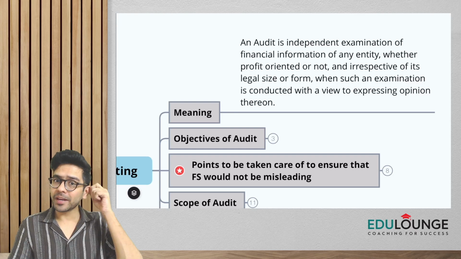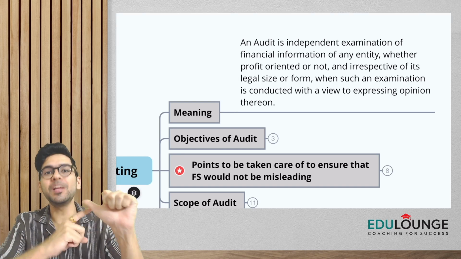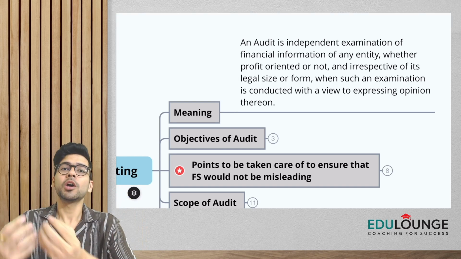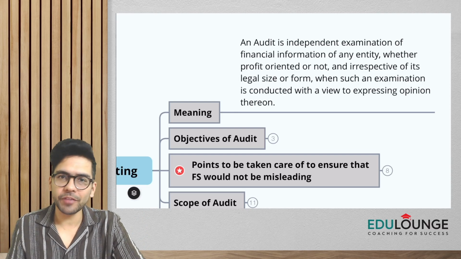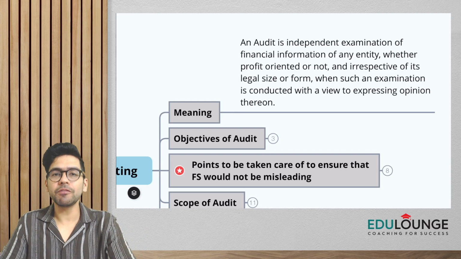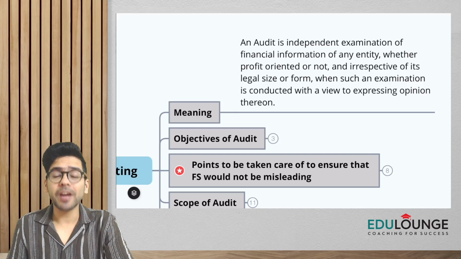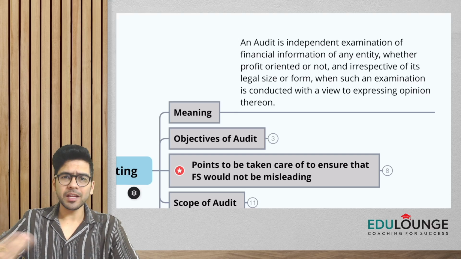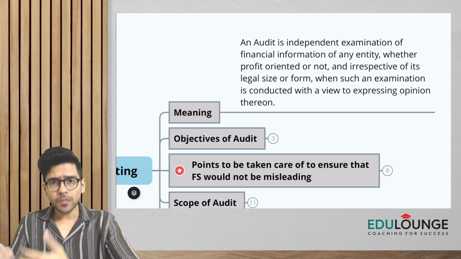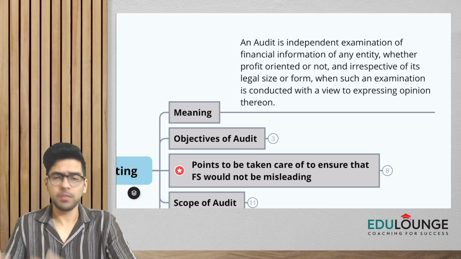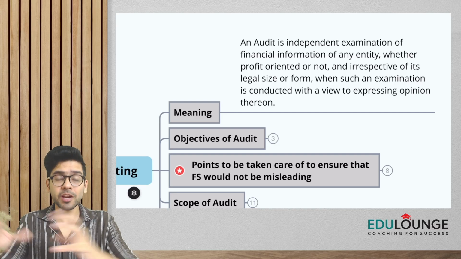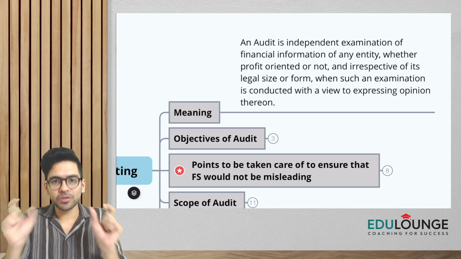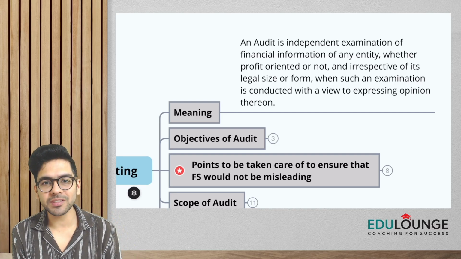So let us quickly break it down, guys. What is audit? Number one, independent examination of what? Of financial information of any entity. Now when I say financial information, it would mean, of course, the financial statements and all the underlying things we can check. For example, we can check the ledgers, we can check the journals, we can check all the underlying records. So that is why the word financial information is given.